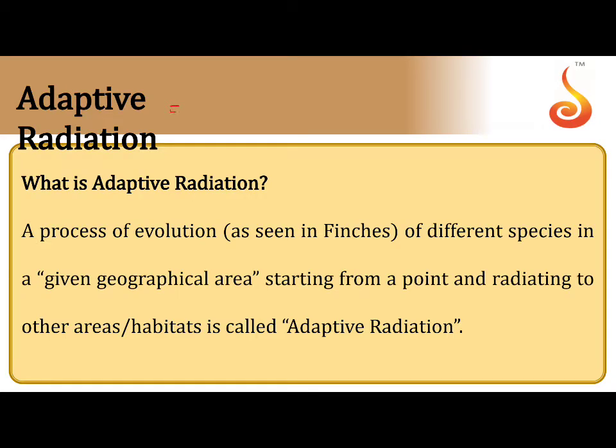Adaptive radiation is equivalent to divergent evolution. Divergent evolution means when an organism starts from one common point and diverges to various conditions. Now, if we are considering this common point to be a common ancestor, these common ancestors were subjected to various challenges bestowed by nature, because of which they have adapted.